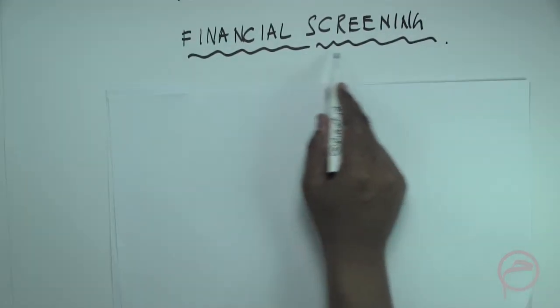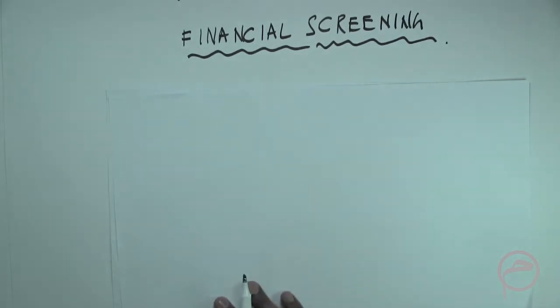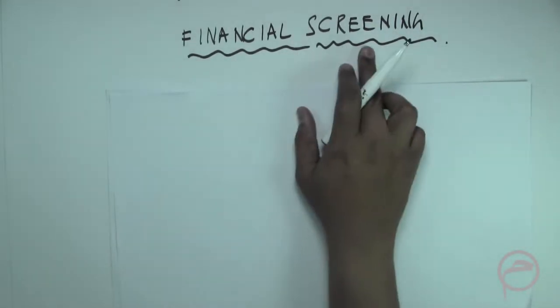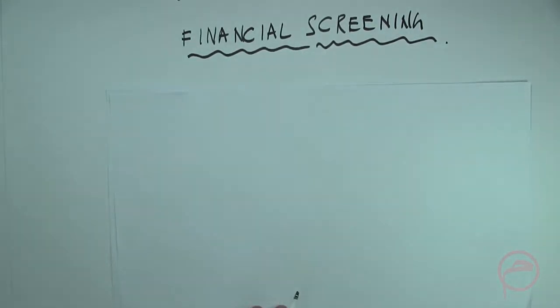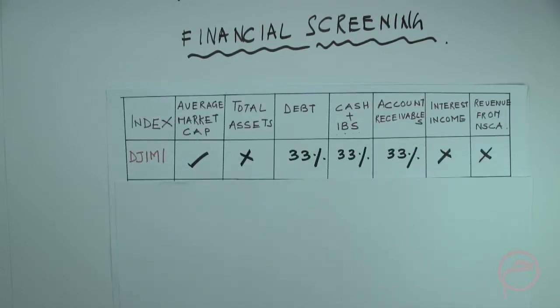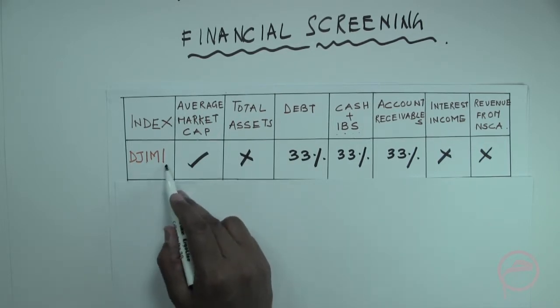Here we will be looking at a comparative analysis of how different Sharia compliant indices and institutions are using financial screening for investments. Let us first look at the Dow Jones Islamic Market Index.